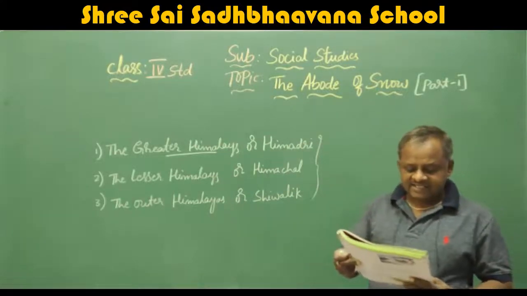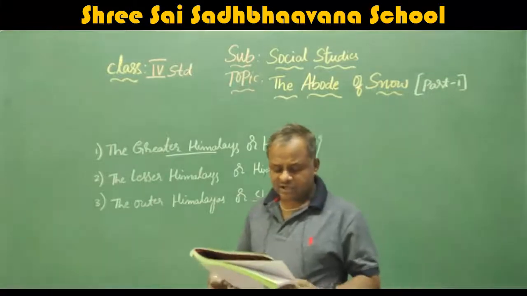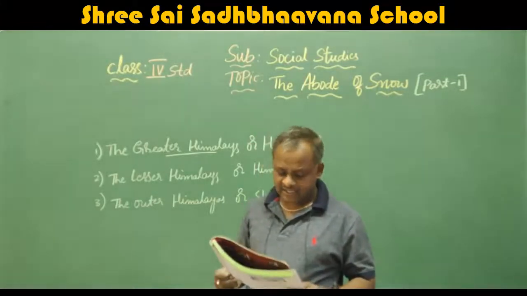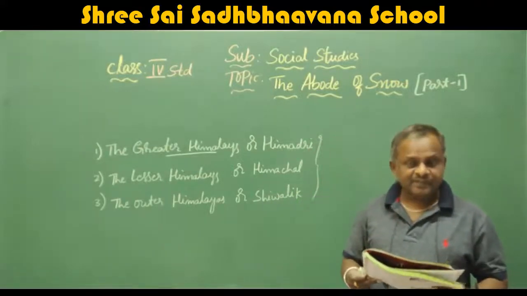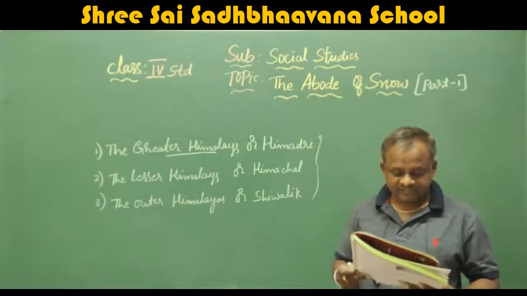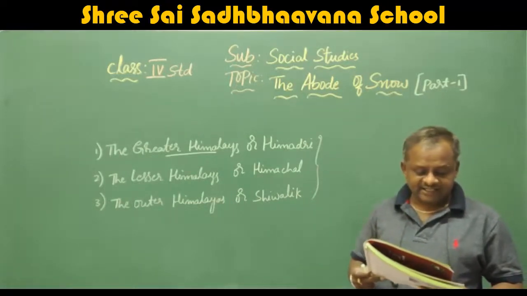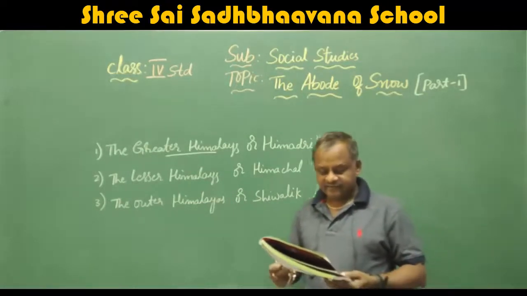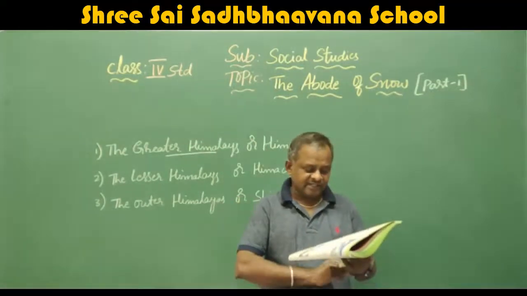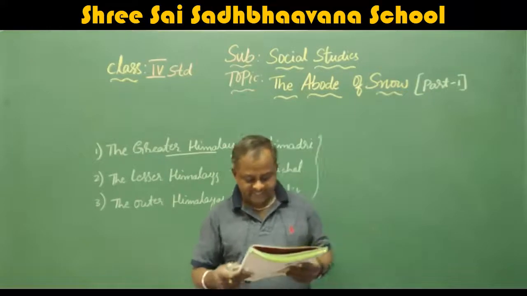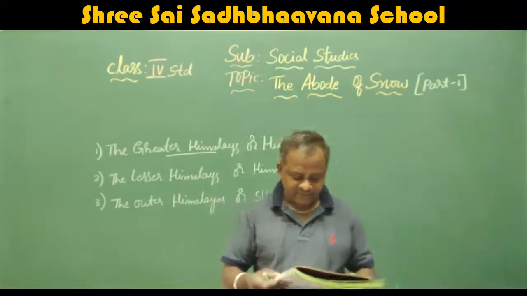Okay. Next, the Greater Himalayas or Himadri, I am reading. They are the highest ranges of the Himalayas with their height ranging from 6,000 meters to 8,000 meters. Their peaks are always covered with snow and hence they are named Himalayas, which means abode of snow. The highest mountain peak of these ranges is the Mount Everest. It is located in Nepal and has an altitude of